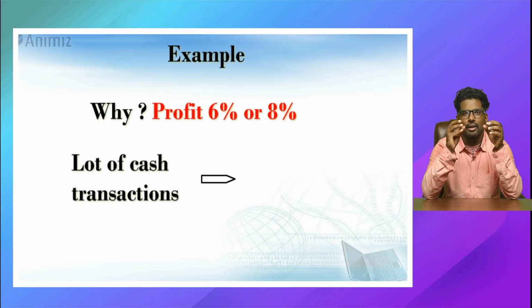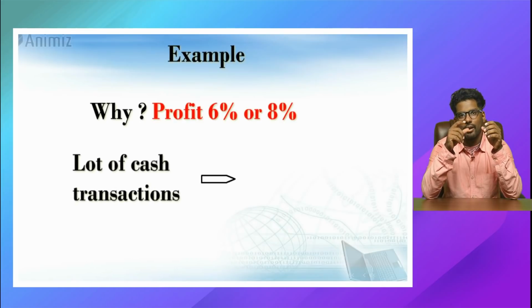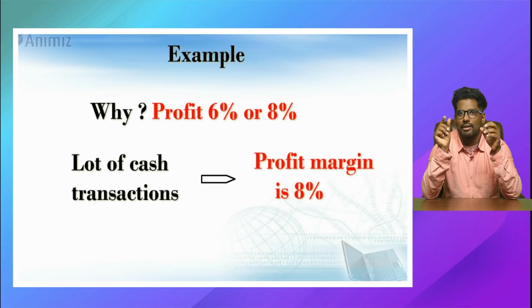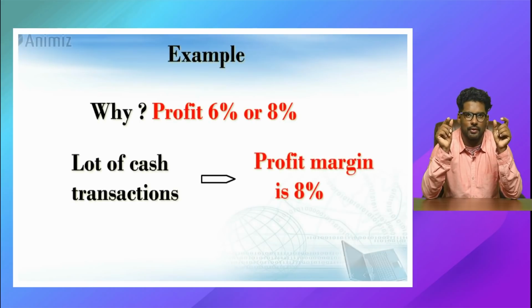Out of your total payments and receipts, if more than 5% is cash transaction, it is deemed to be non-digital. In those cases, the minimum profit margin is 8%. On digital cases, the minimum profit margin is 6%. A couple of final keynotes before we wind up this particular segment.